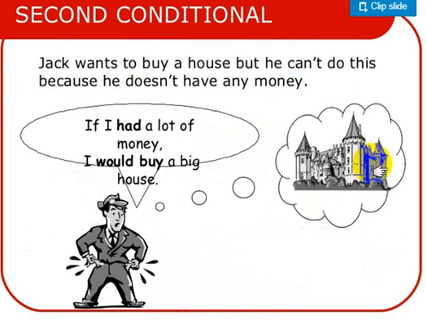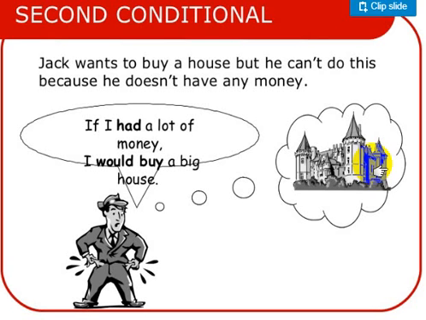Second conditional is totally different because it comes out of my imagination. Jack wants to buy a house, but he can't do this because he doesn't have any money right now. So, if he had a lot of money, he would buy a big house. Does he have the money? No. Can he buy the house? No. So here, when I use if, I'm talking about unreal present, the opposite of the present.